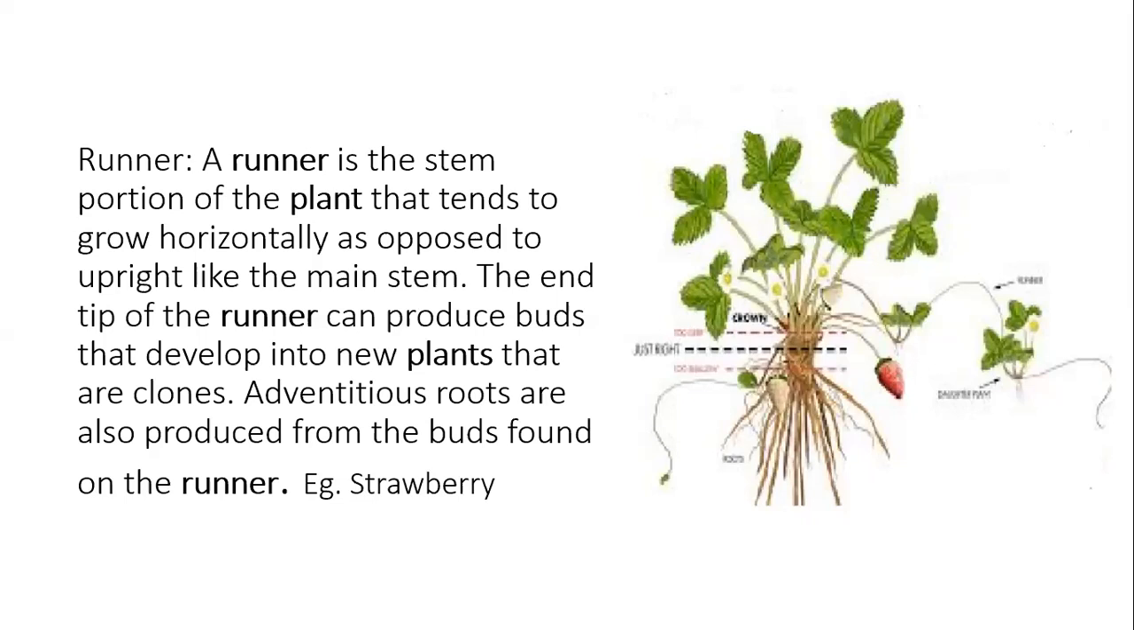Is it fine? चलिए, now the end tip of the runner can produce buds that develop into a new plant, that are nothing but the clones of the original plant. तो ये जो रनर होता है, ये देखिए आपके स्क्रीन पे ये जो डायग्राम या फोटोग्राफ जो भी है, you can see, ये जो साइड से ऐसे ग्रो हो रहे हैं ना साइडवेज, ये सारे रनर्स हैं. They all are runners. See, they are running in different directions.